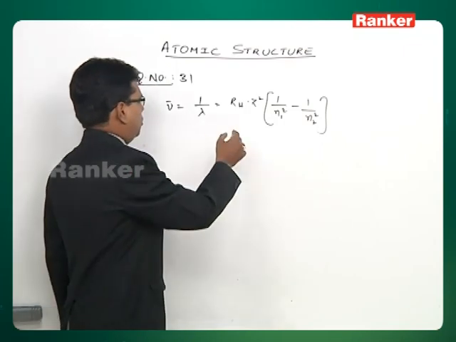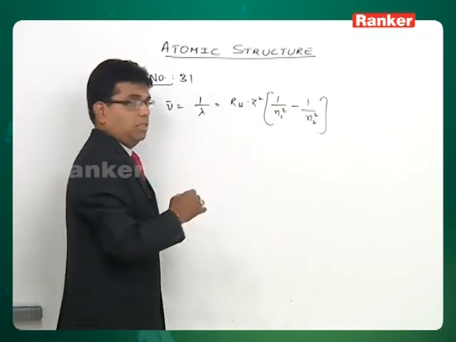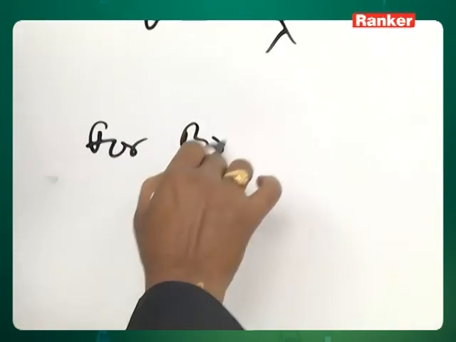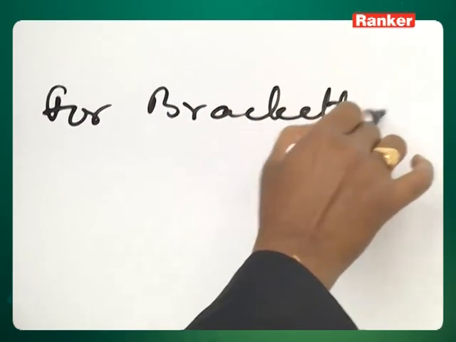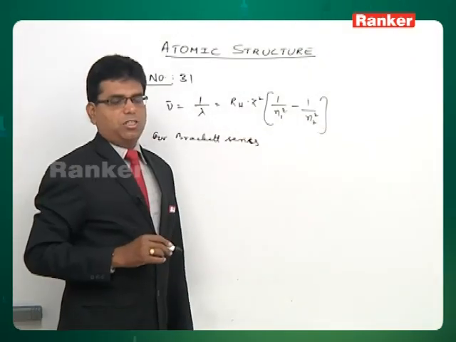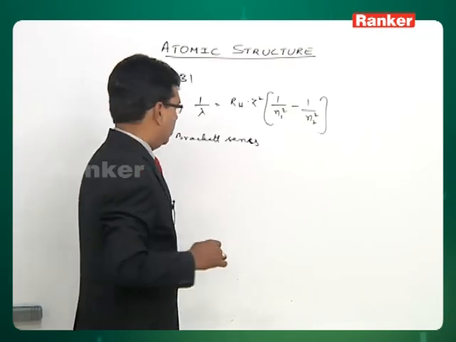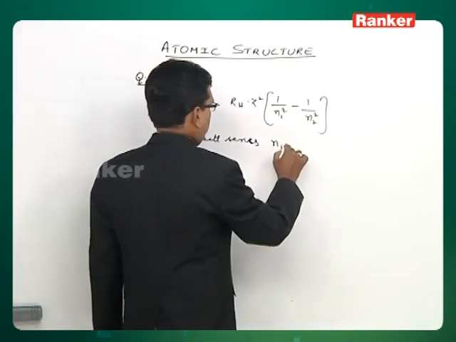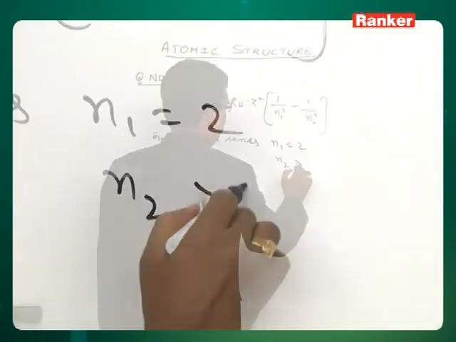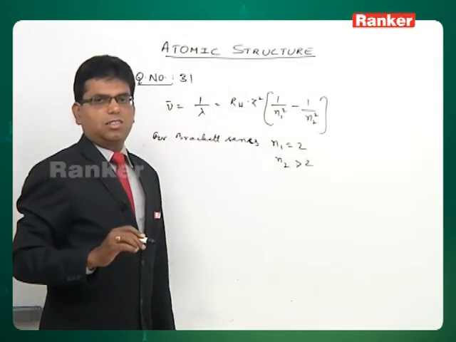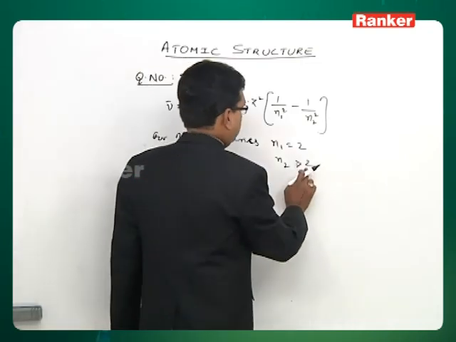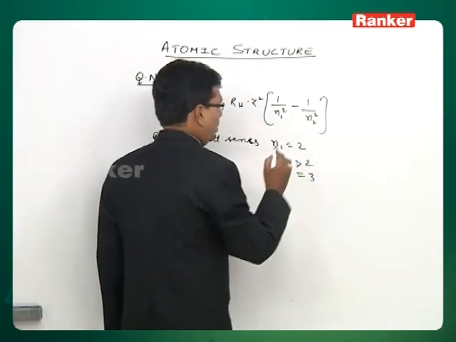Now, it is a Brackett series. Here we have a series of lines called Lyman, Balmer, Paschen, Brackett, Pfund. For Brackett series, n1 is equal to 2 and n2 is anything greater than 2. But here it says the first emission line. First emission line means greater than 2, that will be equal to 3.